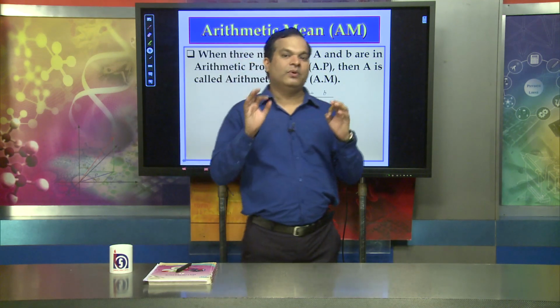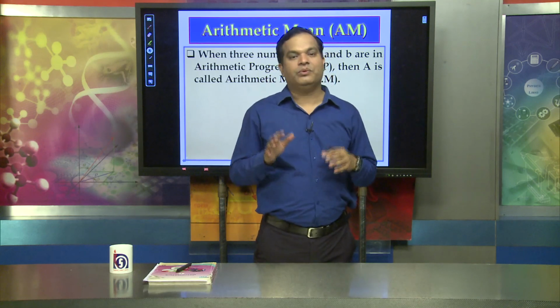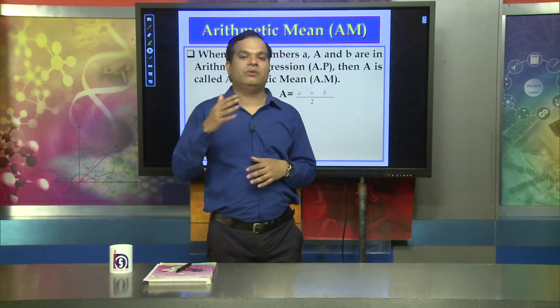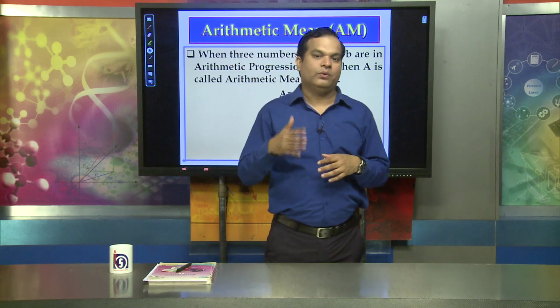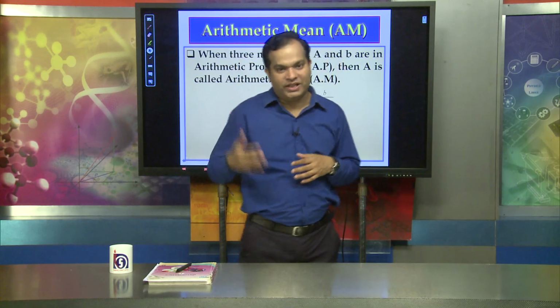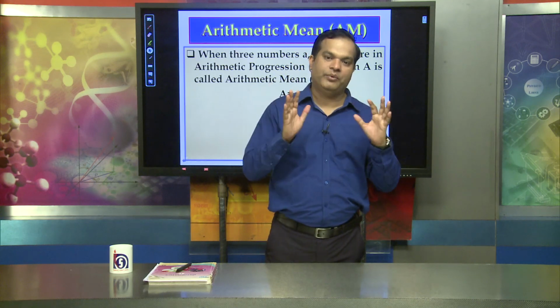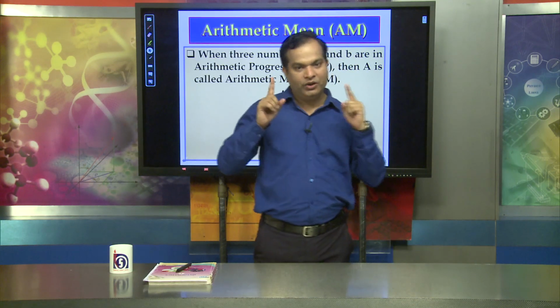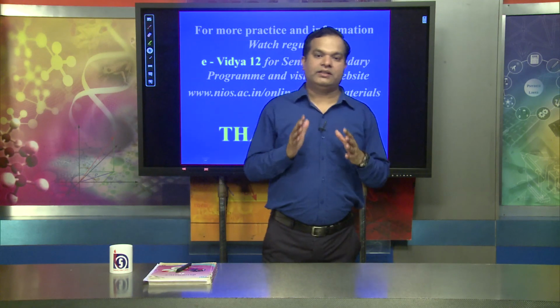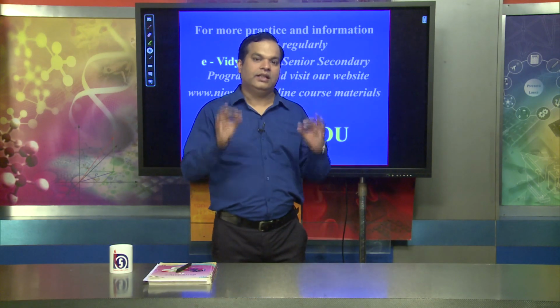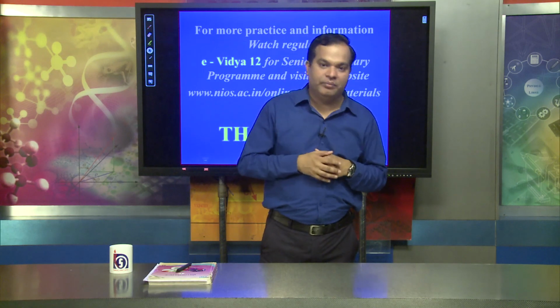Then the sum of the first n terms, Sn, which is equal to n by 2 into 2a plus n minus 1 into d. And lastly, we discussed the arithmetic mean, that is, how to find the arithmetic mean between two terms. First we must understand that an arithmetic progression is a sequence where the common difference is a fixed quantity.